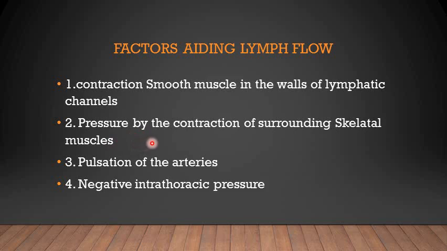The pulsation of adjacent and surrounding arteries is also very helpful. They have an important role, and the most important factor creating the suction force for the flow of lymph is the negative intrathoracic pressure. This negative pressure inside the thoracic cavity is very helpful as it creates a suction force for the rapid flow of the lymph towards the venous circulation. So these are the important factors which aid the lymph flow.